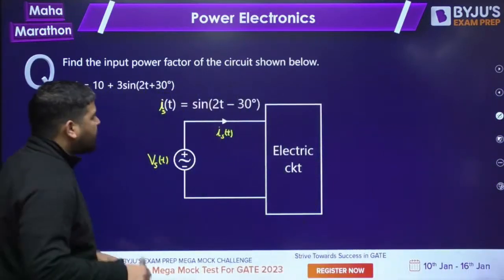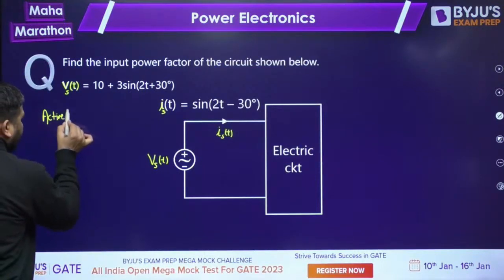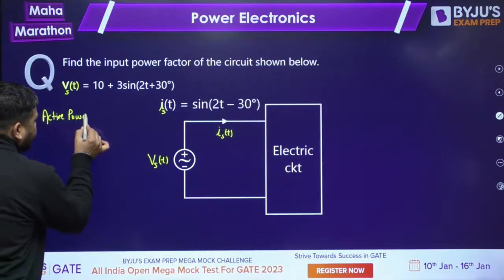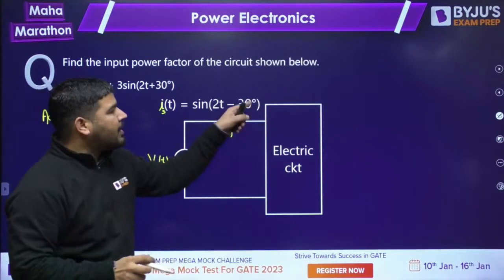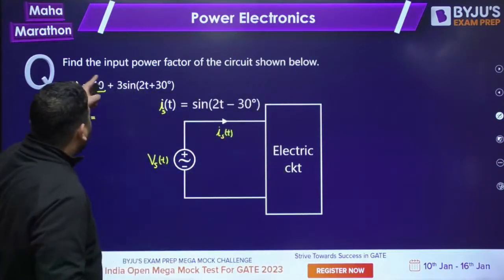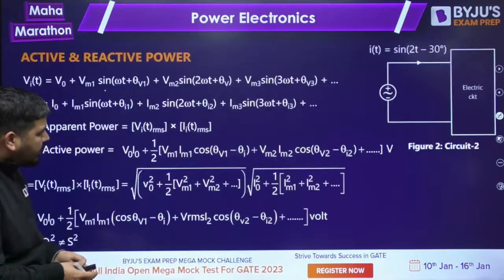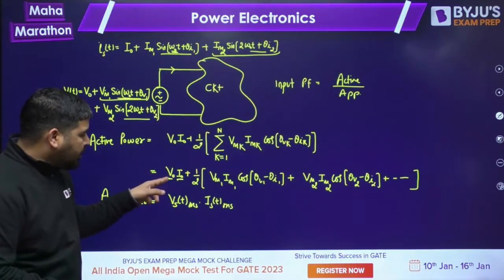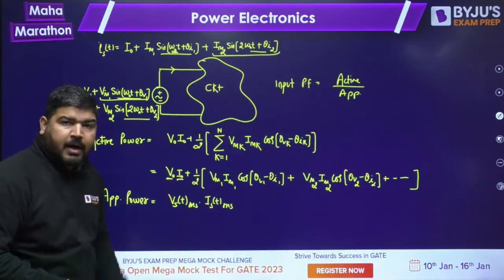Now you can see that first of all we have to calculate the active power. How to calculate the active power? Tell me, guys. In the voltage source you have the DC component, but in current you don't have a DC component. What does it mean? It means this component will not provide the active power. Because if you remember, I told you that the DC component of the voltage will be multiplied with the DC component of the current, then only it will make active power.